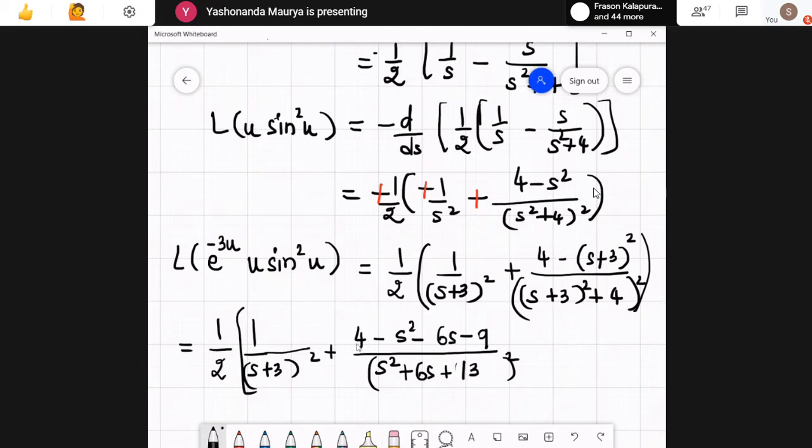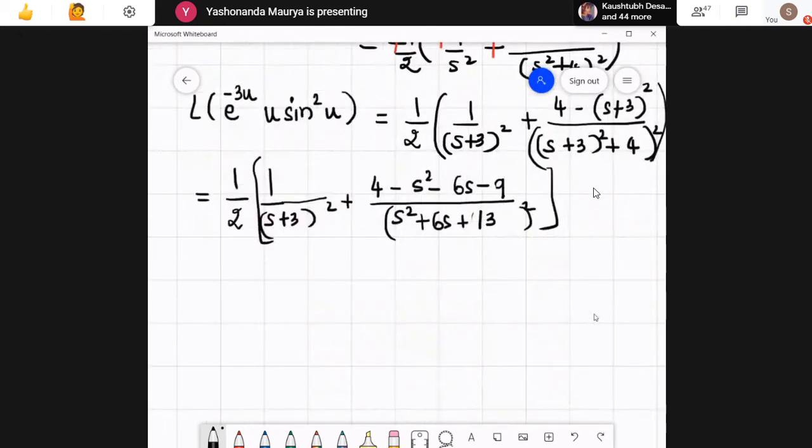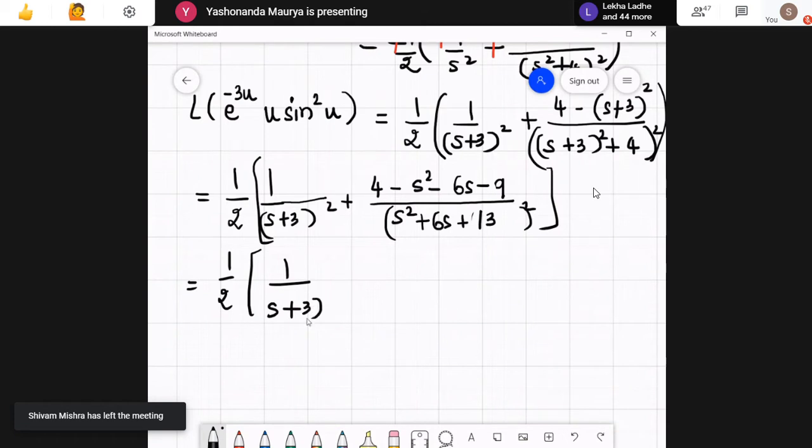Okay, now over here, this is an interesting part. Many of you have missed this question. It's a 3-mark question. Most of you have missed this one. So this is 1 by 2, here this will be s plus 3 whole square. Now this over here, check out this 4 minus 9. I'll get a minus 5.